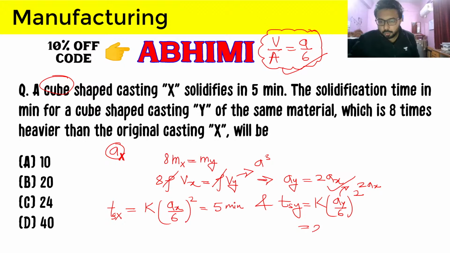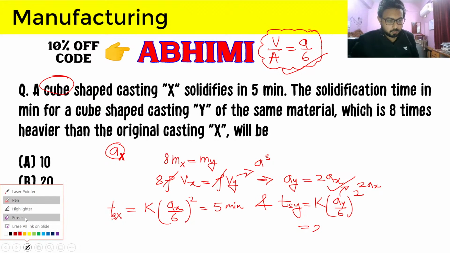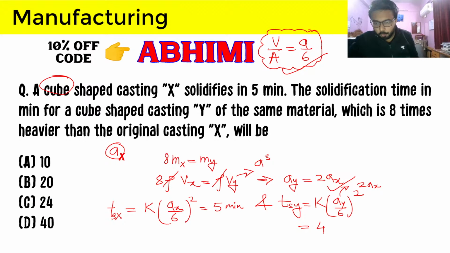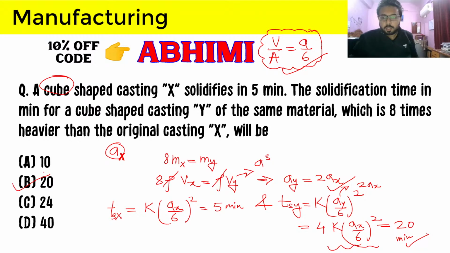So we can get 4 K AX by 6 squared, and this term right here you can take as 5 minutes, because it is given, and therefore our final answer will be 20 minutes, which is option B. But if you are not doing this 2 here and this 2 squared here, then you are going to get 10, which is obviously given in the options, and you can make that mistake. So now we will move forward and do the next question.